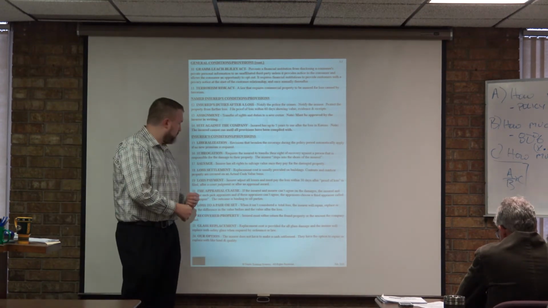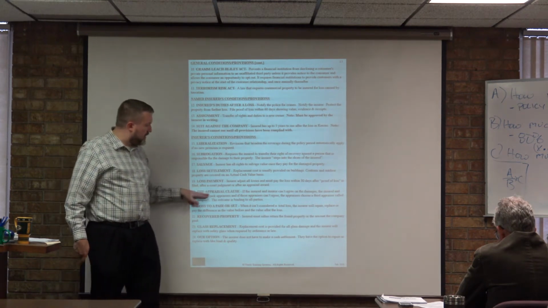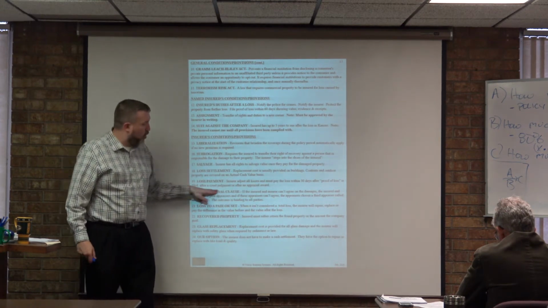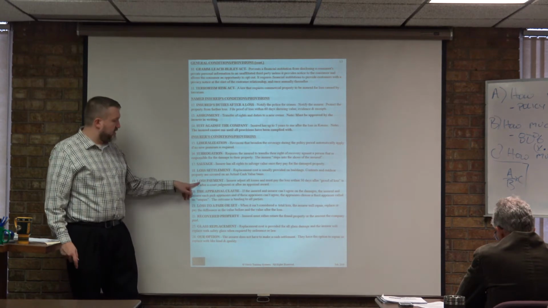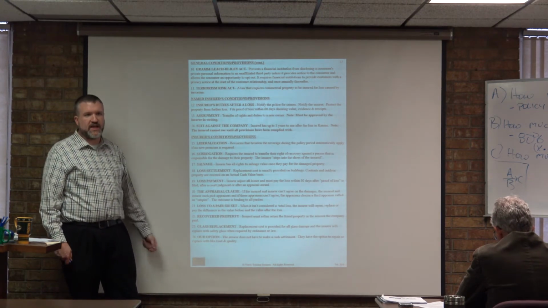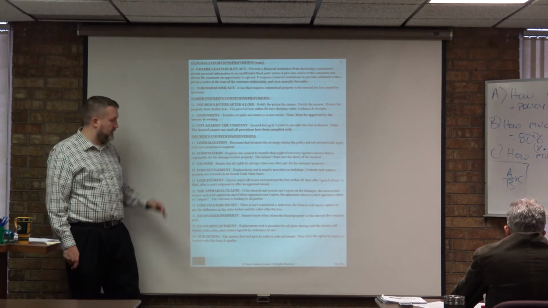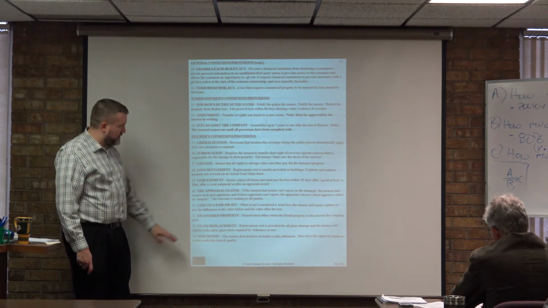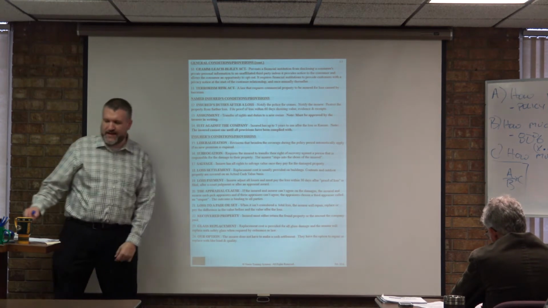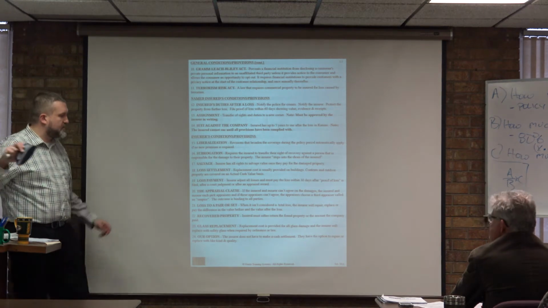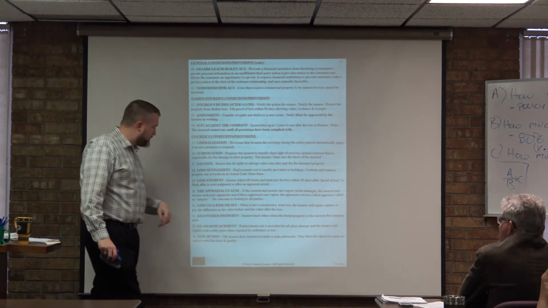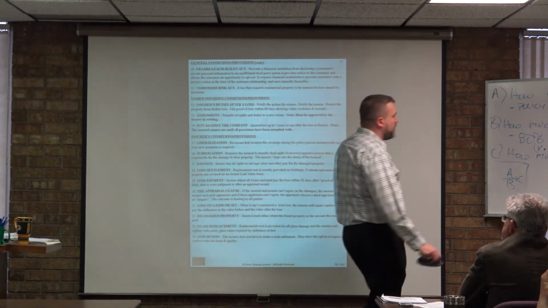So that's what loss payment is speaking to: if the judge or the appraiser or the umpire awards something to me, the insurance company has only 30 days in which to get it to me. Loss payment. They have to pay all losses within 30 days. Loss to repair or set: when it isn't considered a total loss, the insurance company will repair, replace, or pay the difference in value before and the value after the loss.